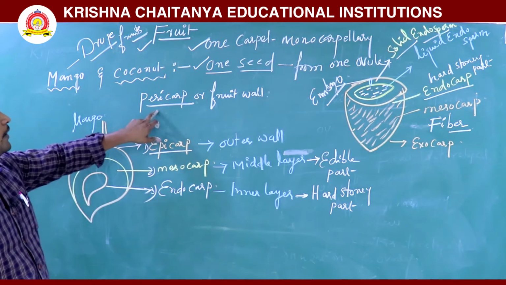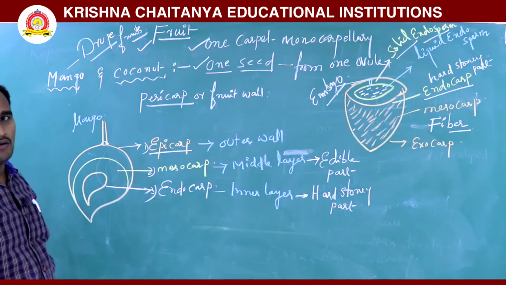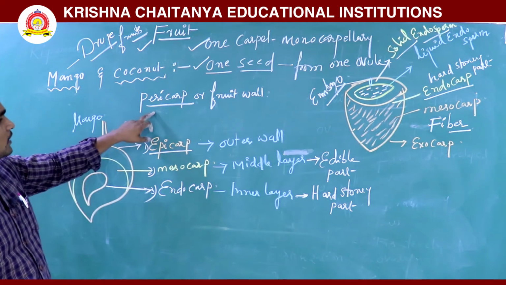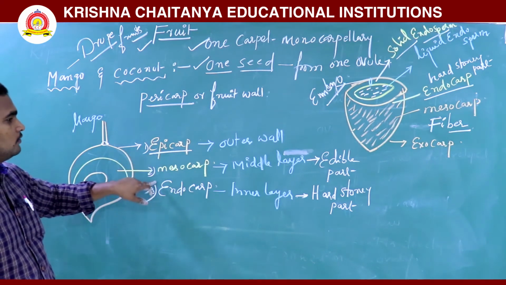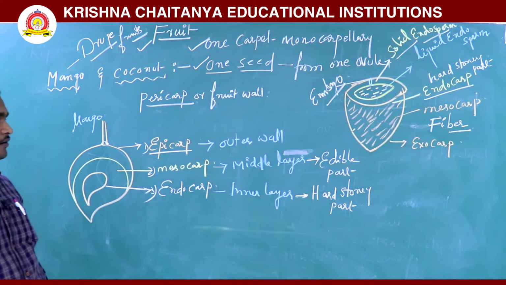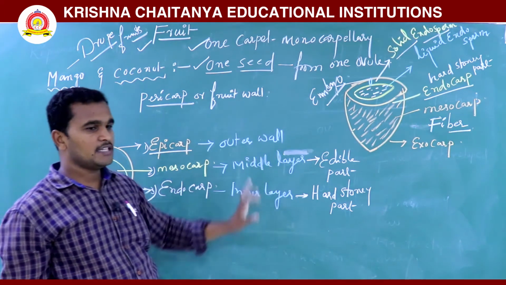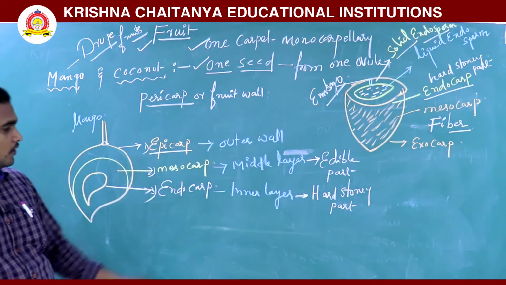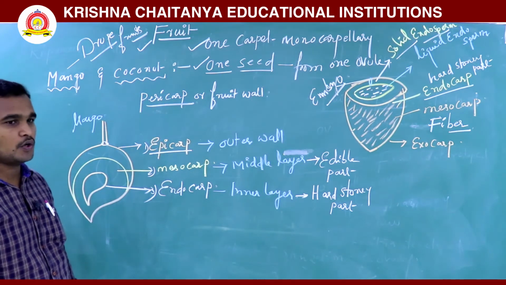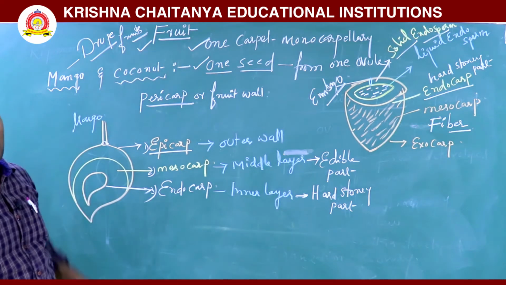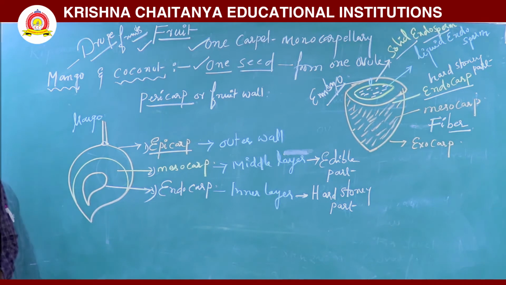The pericarp is the fruit wall: the outer wall, the mesocarp is the middle layer, the edible fleshy part, and the endocarp is the inner layer, a hard stony part.